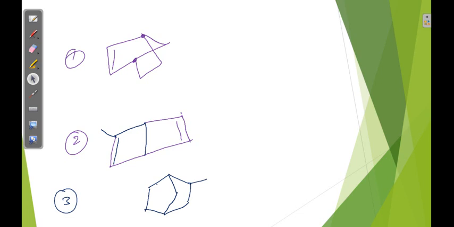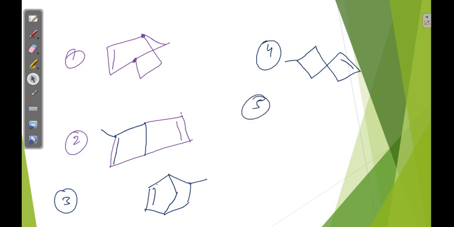Here substitution is there, here double bond is there. How will you give the preference? Decide. Here double bond is there, here methyl is there. Now where will you give the preference?